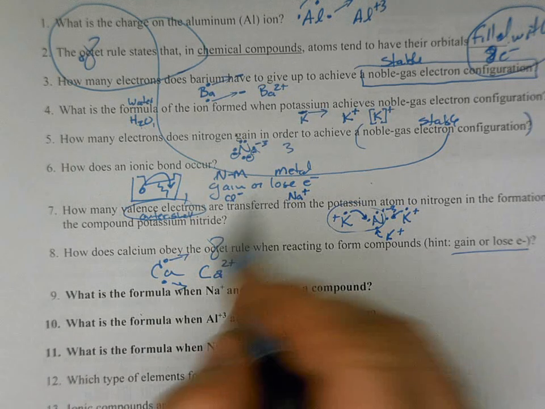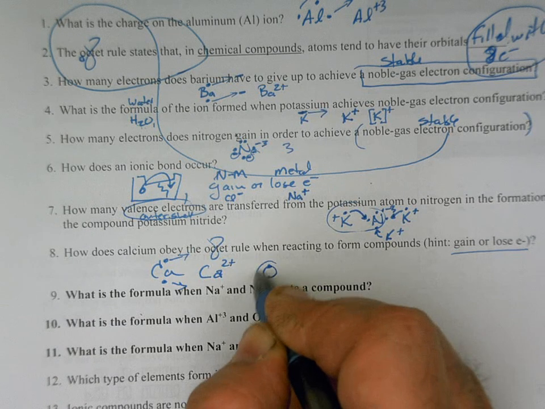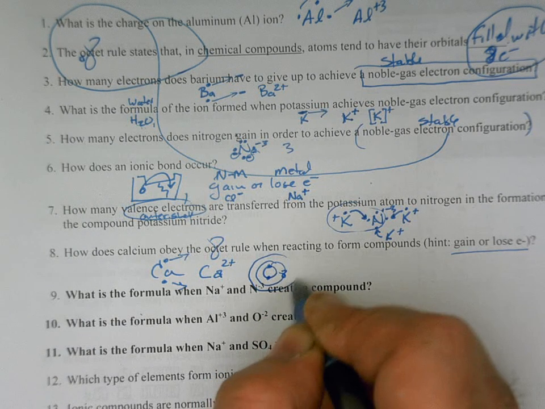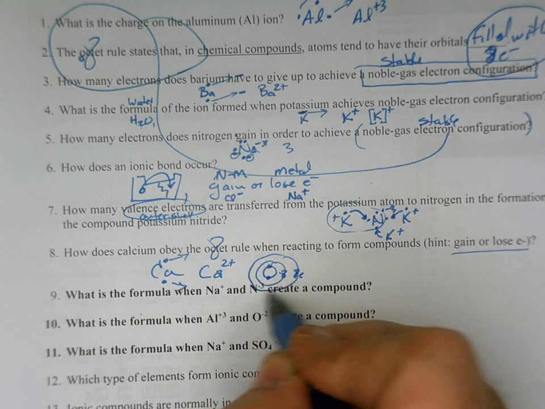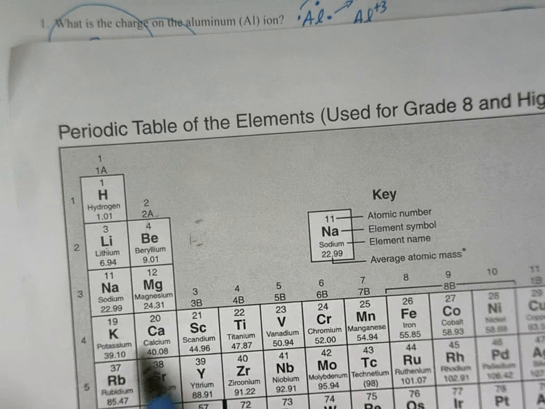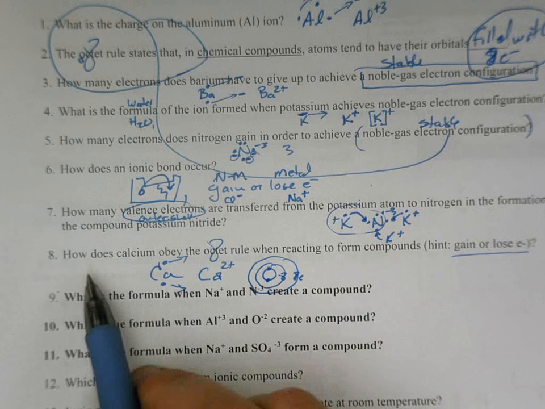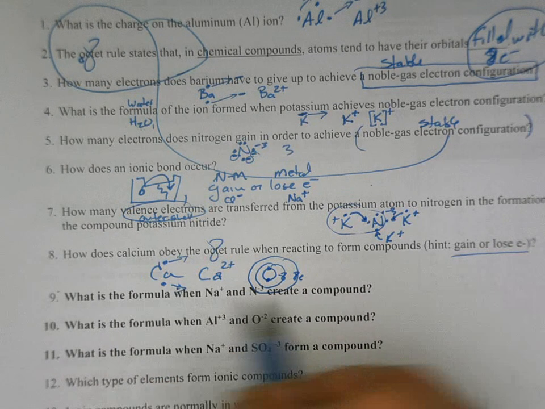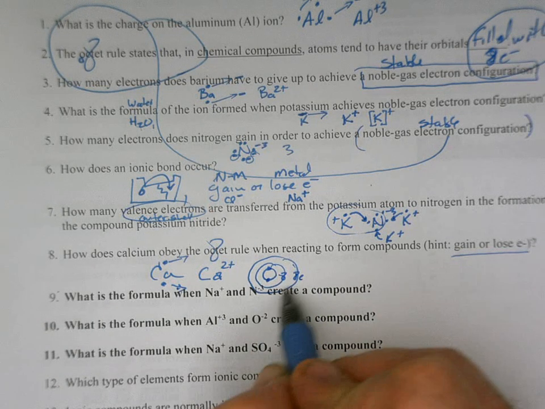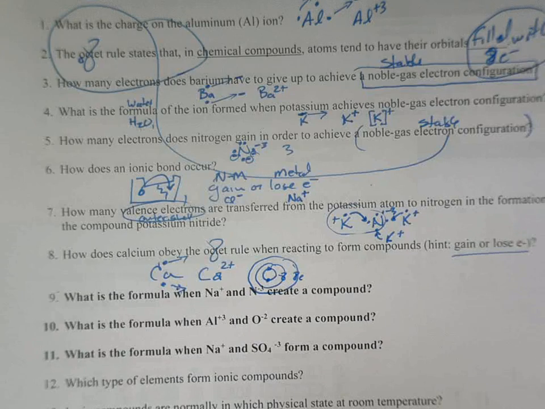Inside calcium, it's got 2 electrons in its first shell, 8 in its second shell, 8 in its third shell, and now it thinks it's a noble gas. Calcium now thinks it is argon, but it has that +2 charge. So how does it obey the octet rule? By throwing away those 2 electrons, its third shell is totally full and it's stable. It thinks it's a noble gas.